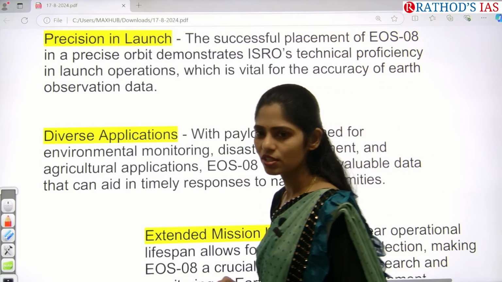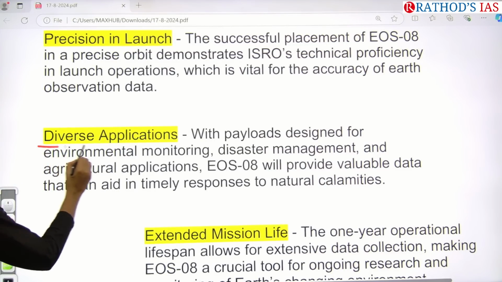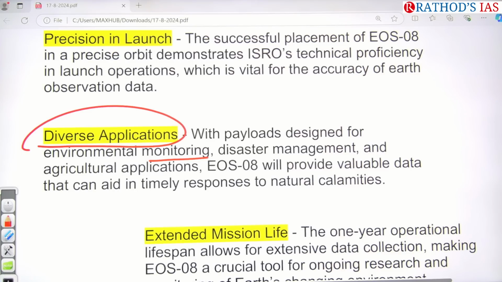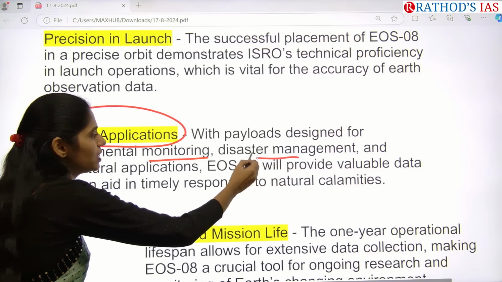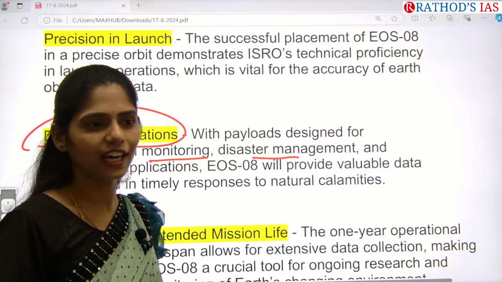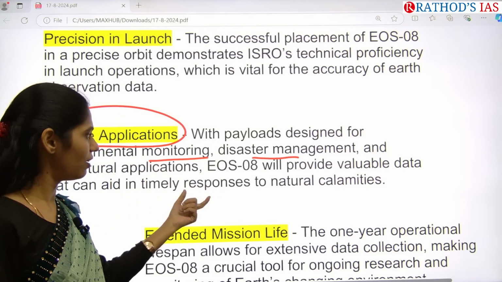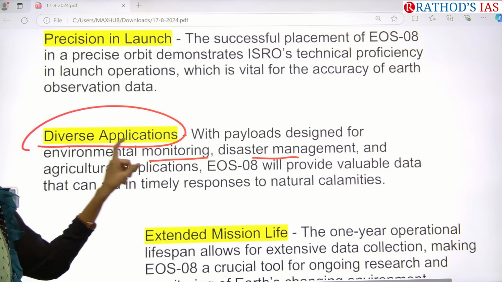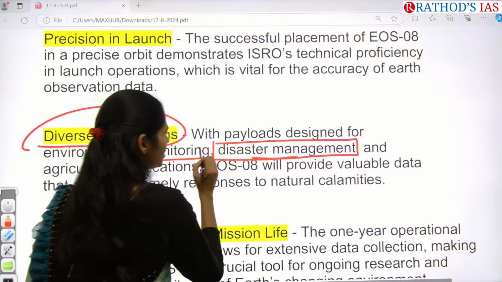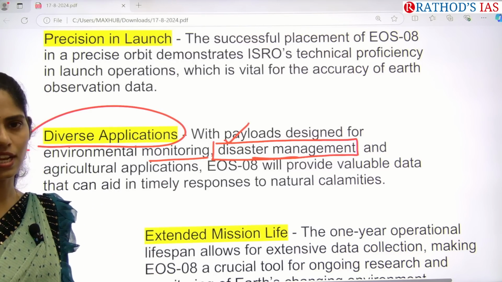You have to make a note. Not now, I will tell you when you have to make a note. So the applications of this EOS: the first one is monitoring of our environment. Next one is disaster management. Even in yesterday's class, we discussed that we don't have a proper early warning system. We are facing problems. This EOS will help to have a proper early warning system so that we can address this problem of disasters in our country.